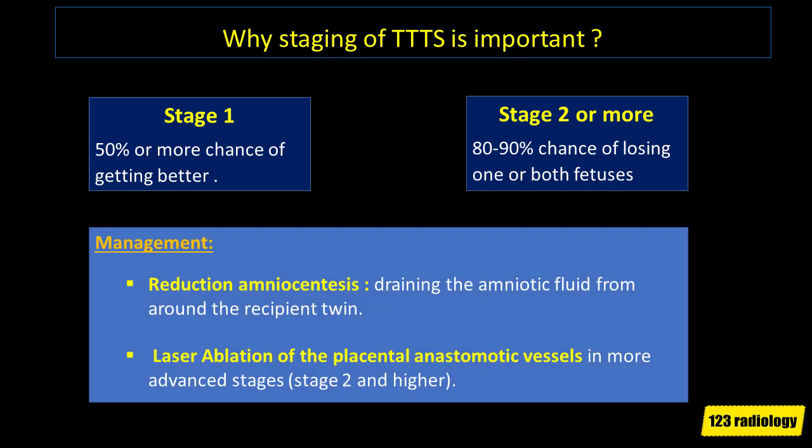The treatment options for TTTS include reduction amniocentesis. In this procedure, we drain the amniotic fluid from around the recipient twin, and laser ablation of the placental anastomotic vessels in more advanced stages, stage 2 and higher.